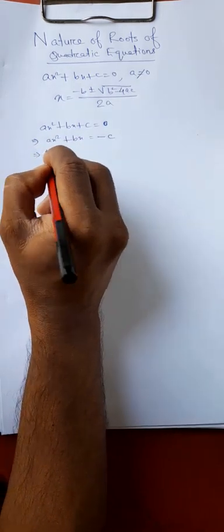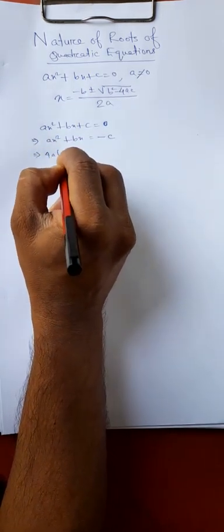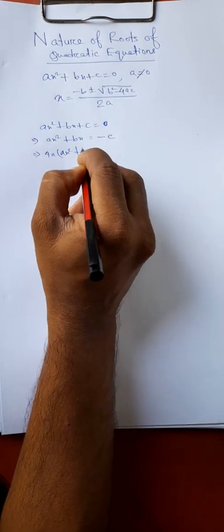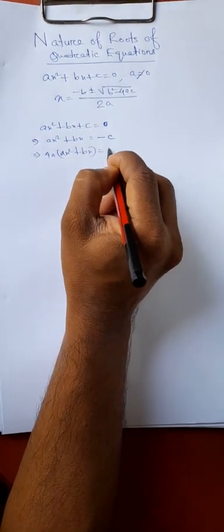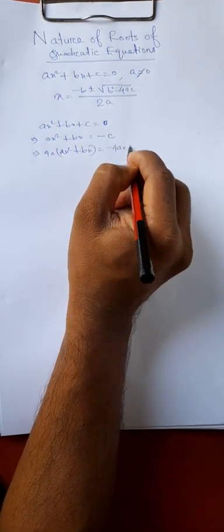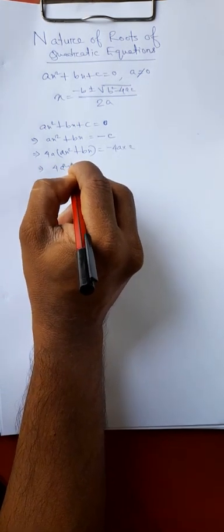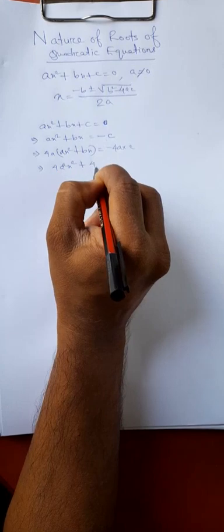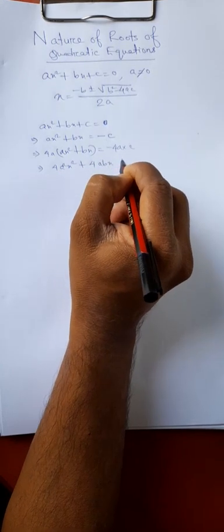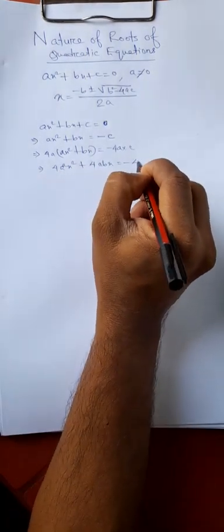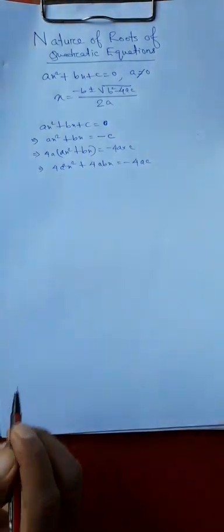Now let us multiply both sides by 4a. Multiplying both sides by 4a, right? So we get 4a²x² + 4abx = minus 4ac, right?